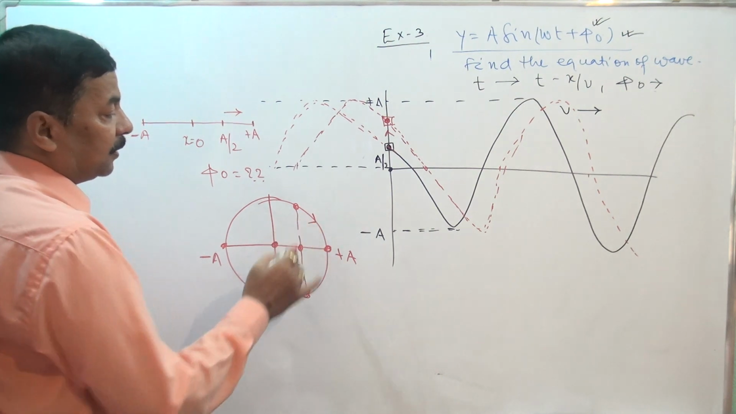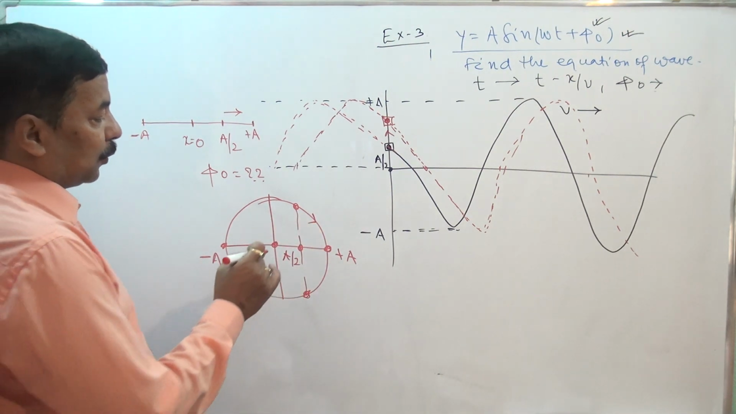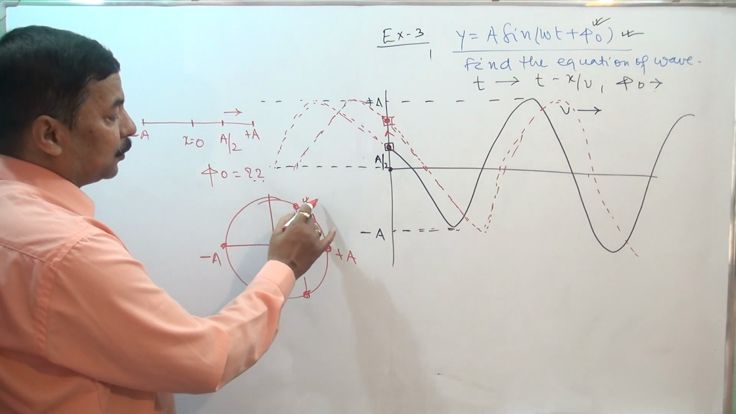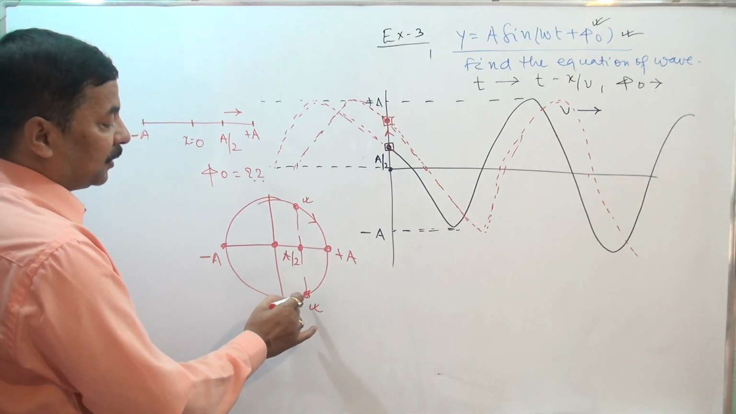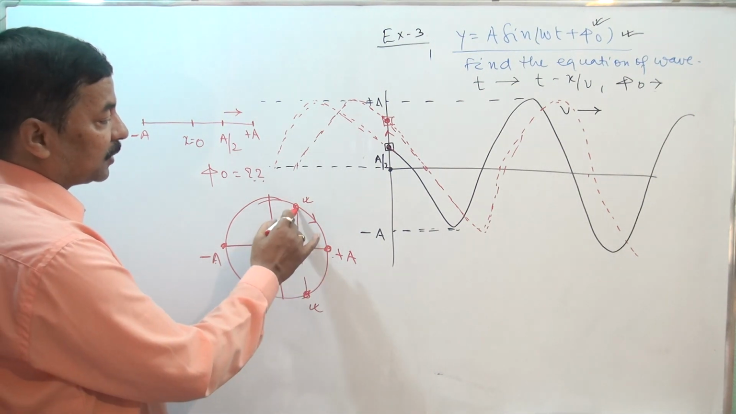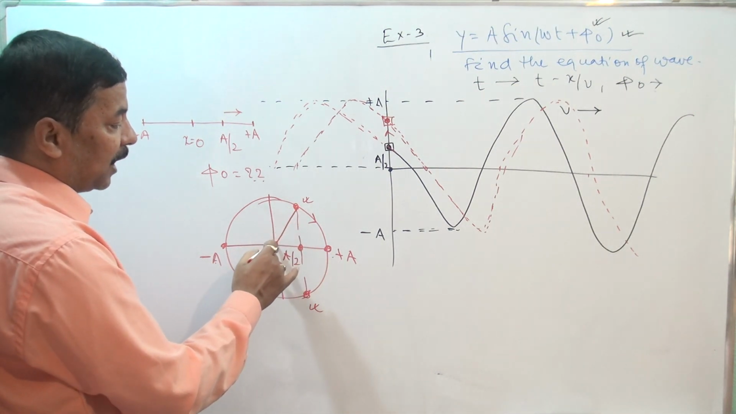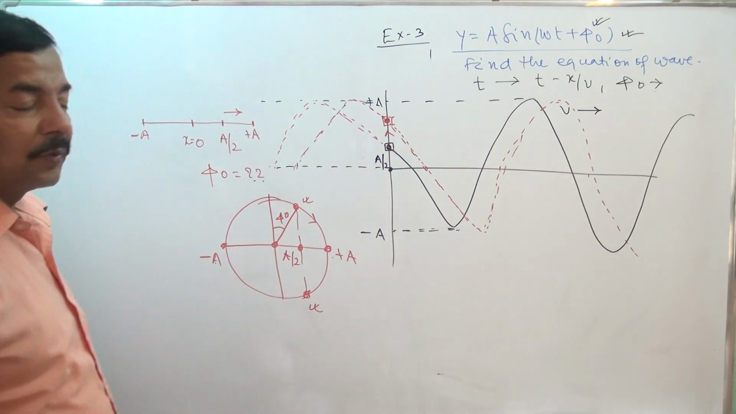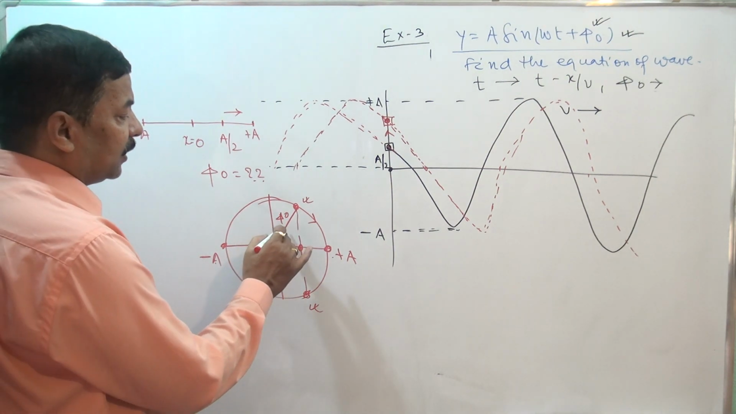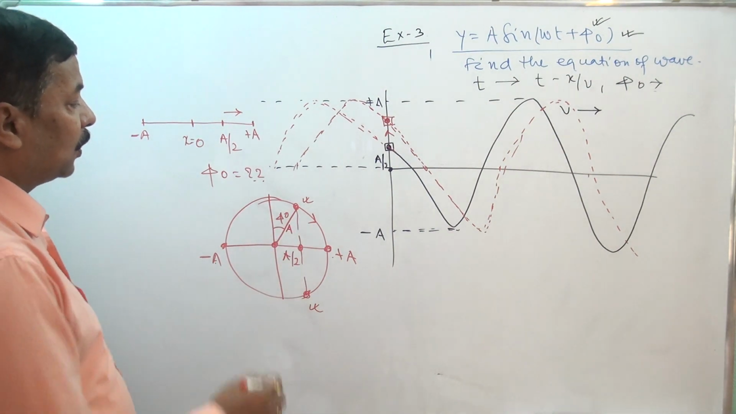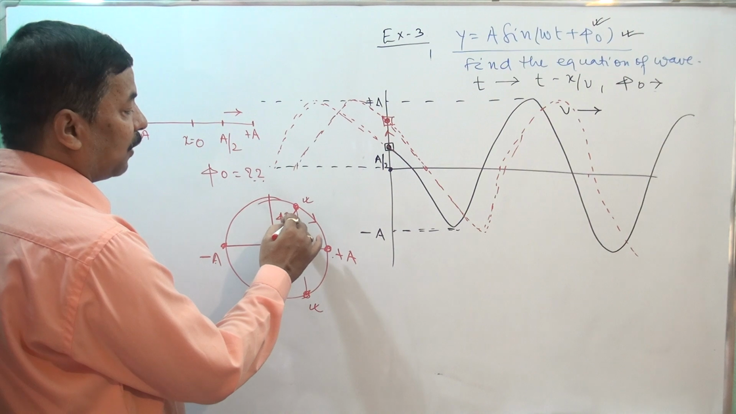Sense of rotation is clockwise. So for a by 2 position, there are 2 values. One is this value and one is this value. But this is when it is going towards minus a and this is when it is going towards plus a. So this should be the value and this should be the answer of your phi naught. And this radius is basically a. So how do we find phi naught? This is phi naught, so this should be also phi naught.